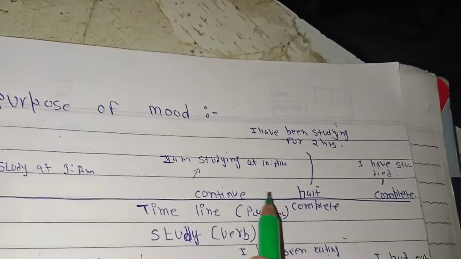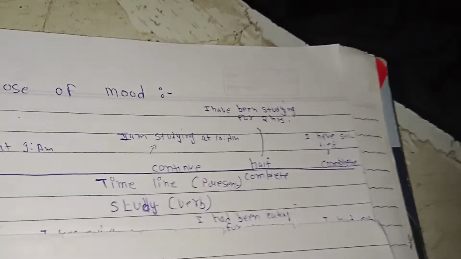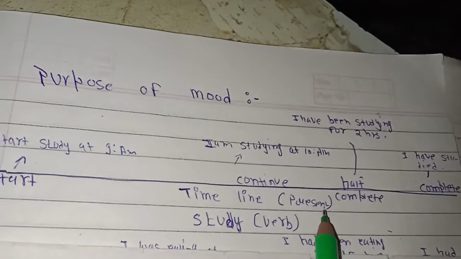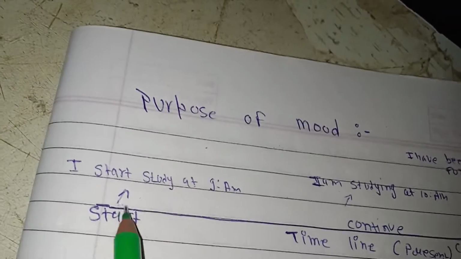Between them as well, we have some types of modes, which are continuous and perfect continuous. So our mood expresses whether our action, whichever it is, and in whichever tense it is, is at the starting point of time in the timeline, in the middle, in half completion, or at the full completion point of the line.